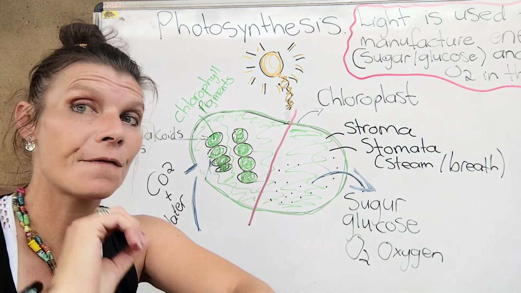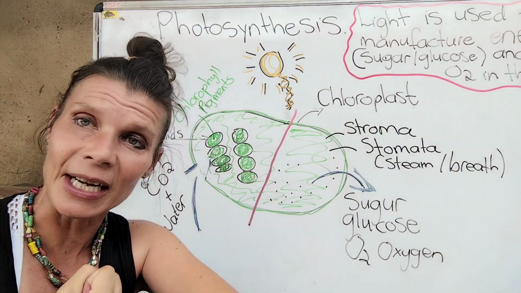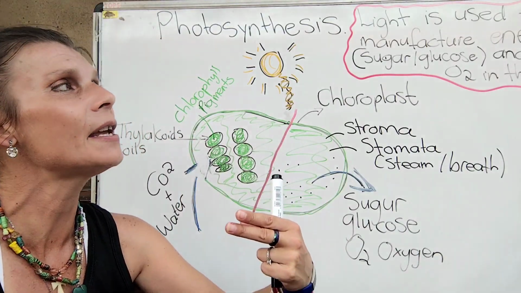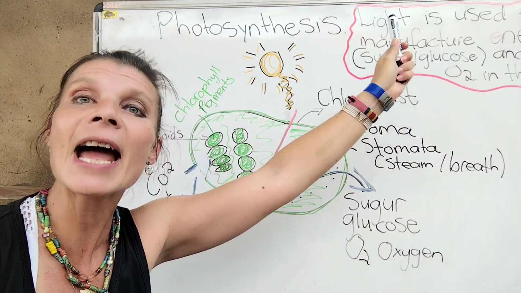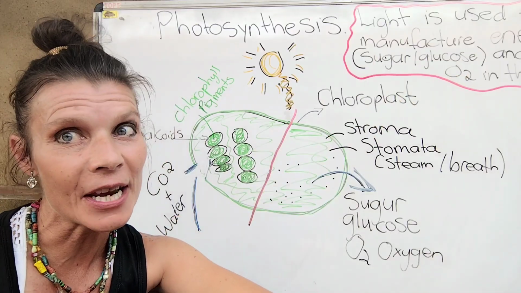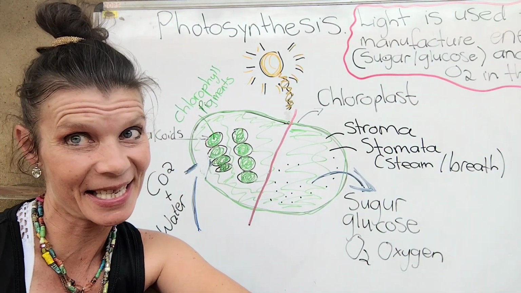Easy. So photosynthesis is the use of light and radiant energy to produce or manufacture sugar and glucose and starch and to release oxygen eventually in the air. That is how easy photosynthesis is.